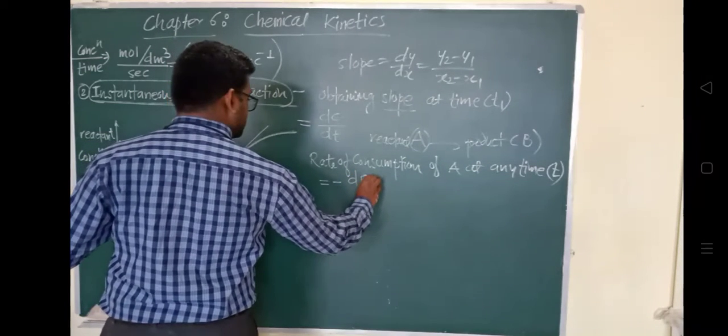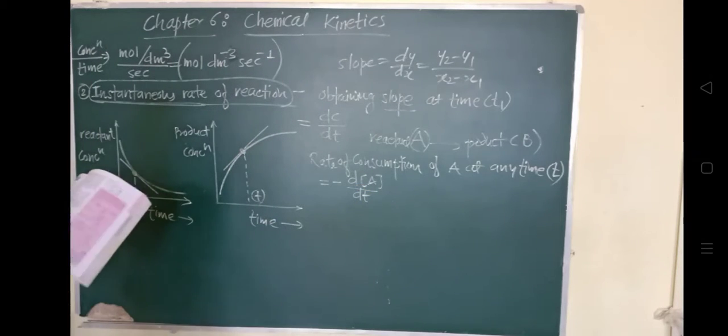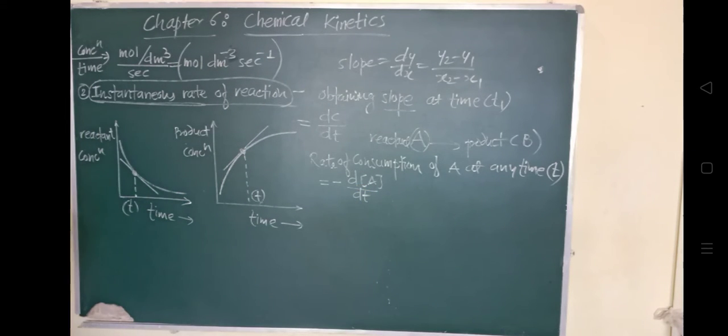It is just the same as what we studied for the average rate of reaction, but the change operator is now the derivative. The derivative of the concentration of A upon dt gives the rate of consumption.